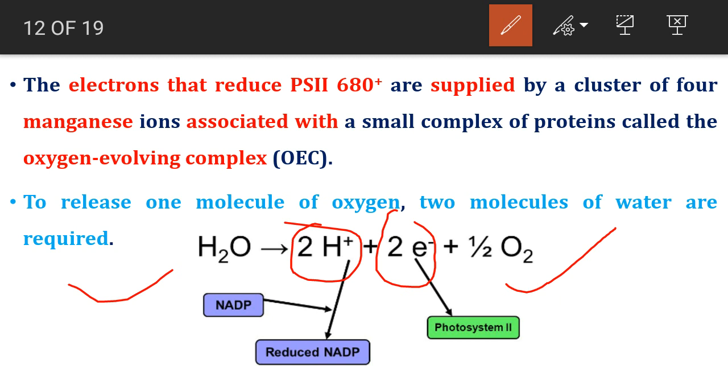Here this equation shows only a single water molecule and its oxidation, so half an oxygen molecule is released, whereas to release 1 molecule of oxygen, 2 molecules of water should be oxidized.